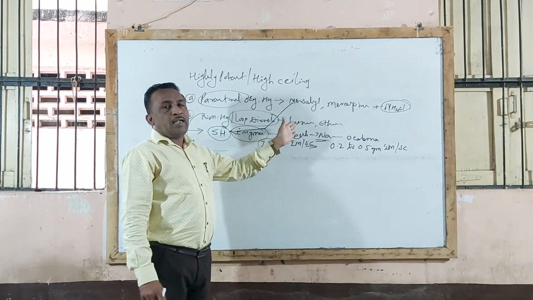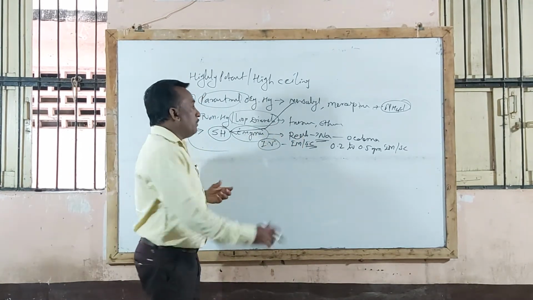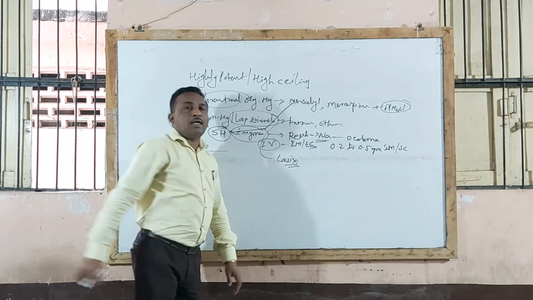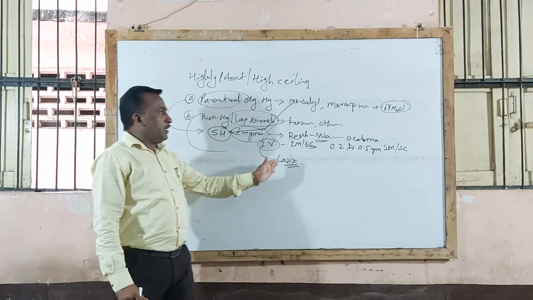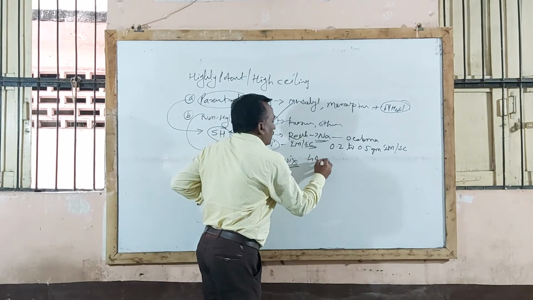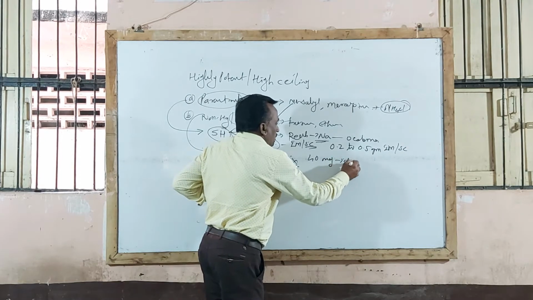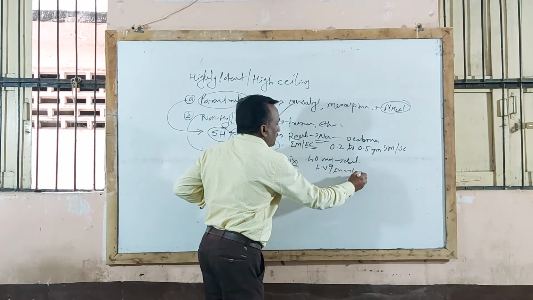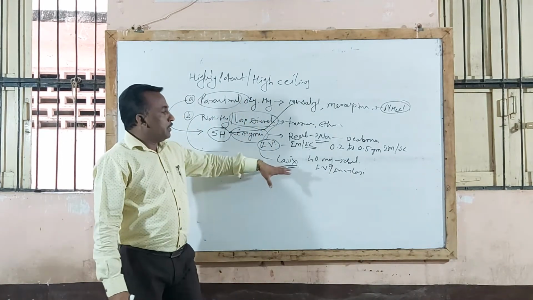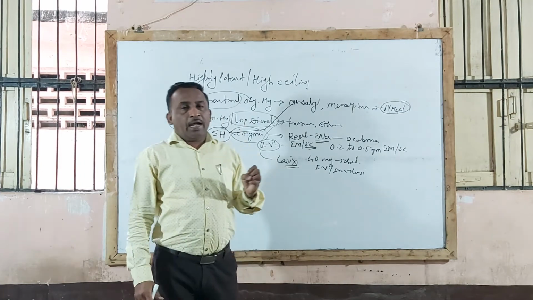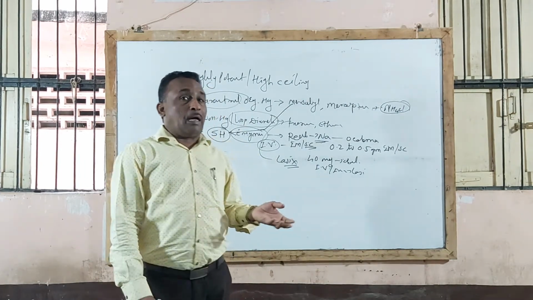So furosemide and ethacrynic acid. You know that in the market, Lasix tablet and Lasix injection are available. That is the trade name for furosemide. Furosemide tablets of 40 mg by oral route, IV injectable preparations and intramuscular preparations, that is Lasix injections, are also available in the market. These drugs act by inhibiting reabsorption of sodium, and generally are useful in barbiturate poisoning.